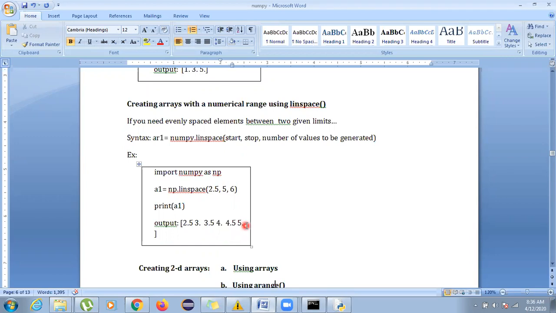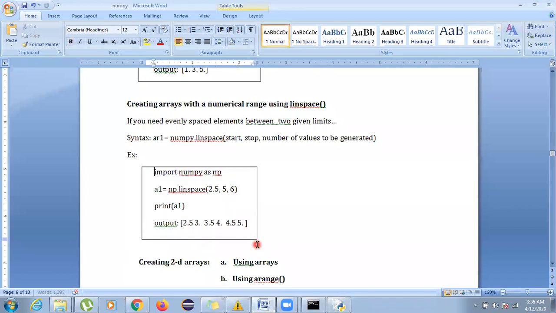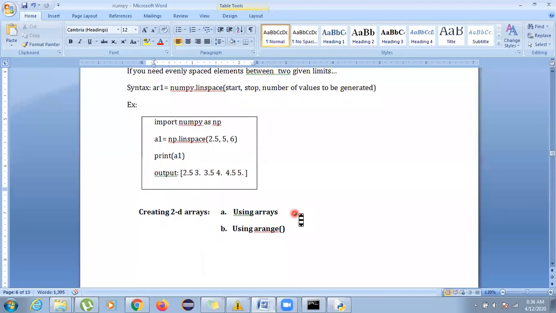This is a Microsoft Word. And since I arranged everything, if your table has become smaller, then it is visible like this. But it's not like that. It is 6 values: 2.5, 3.0, 3.5, 4.0, 4.5 and 5.0. I think it must be clear now because the doubt was that it was only 3. It is not 3. It is 6 values here.